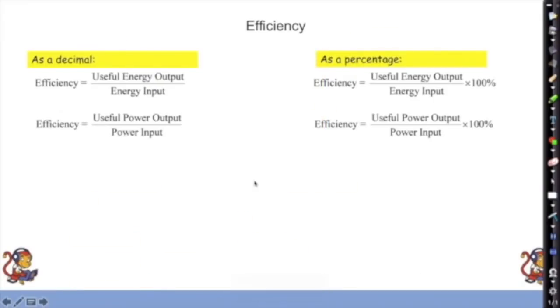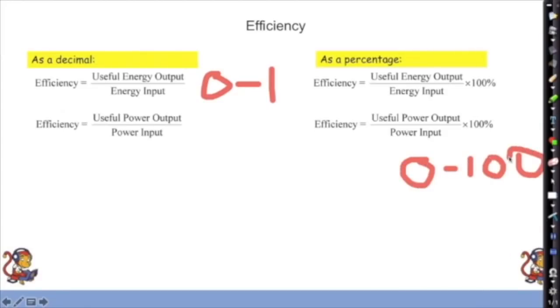Okay, efficiency. So there are two equations, two different ways of working out efficiency. There is working it out as a decimal, and there's working it out as a percentage. If it's a decimal, it's going to be a number between 0 and 1, 1 being really efficient, 0 being awful, no efficiency whatsoever. And as a percentage, you're going to have a number between 0 and 100%. Now we can talk about efficiency either in terms of energy, so useful energy out of a TV over the total energy you put into a TV gives you the efficiency, or we can think of it as power. So the useful power out of my Hoover divided by the total power I put into my Hoover. Very interesting.